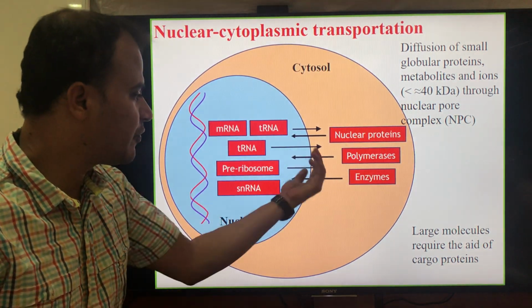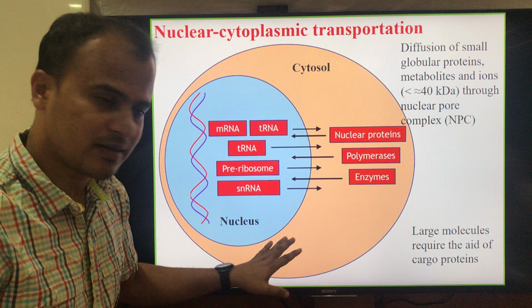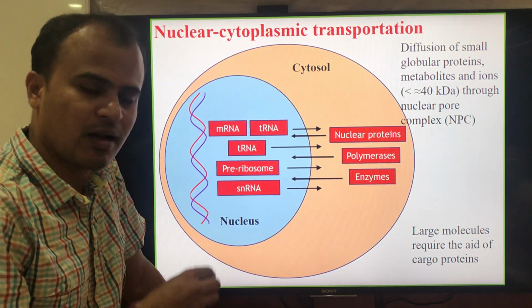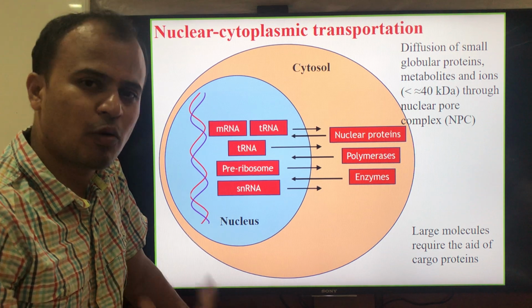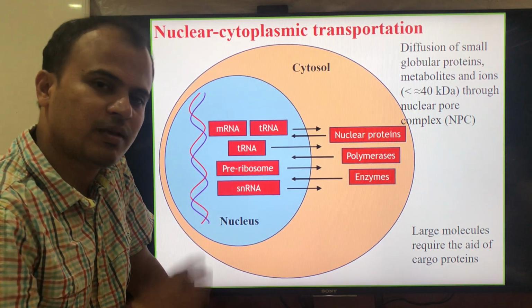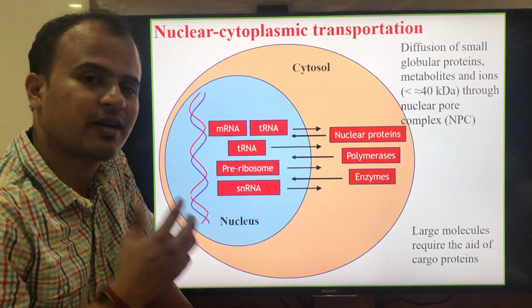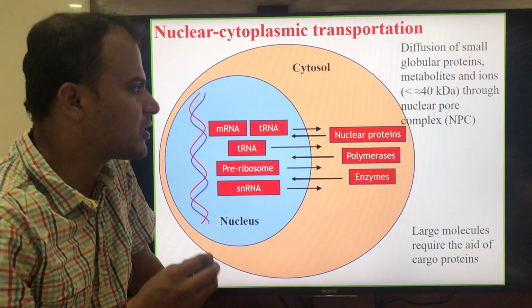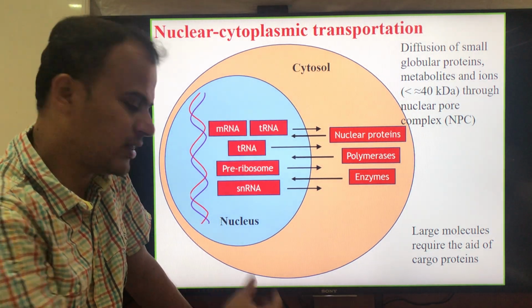But some biological material that is equivalent to or above the size of 40 kilodalton requires the assistance of the cargo transport system. I am going to explain that cargo system in this class.